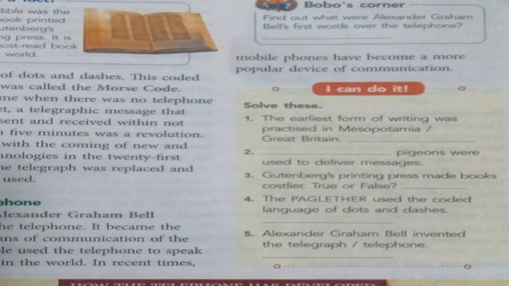Gutenberg's printing press made books costlier. That printing press made books costlier. It was costly. True or false? Tell it. Fourth: who used the coded language of dots and dashes? Is it correct? That you have to tell. Fifth one: Alexander Graham Bell invented the telegraph or telephone. What is correct, telegraph or telephone? So you have to complete this.